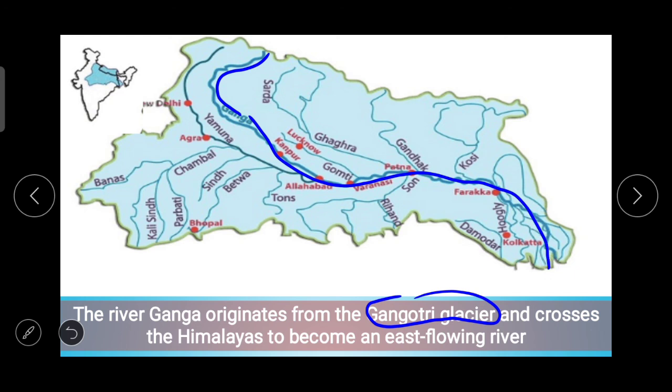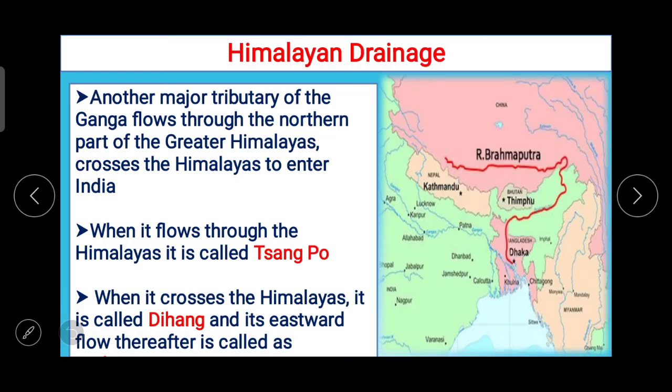Another major tributary of the Ganga flows through the northern part of the greater Himalayas, crosses the Himalayas to enter India. Now when it flows through the Himalayas, it is called Sangpo, and when it crosses the Himalayas, it is called Dihang, and its eastward flow thereafter is called as Brahmaputra.